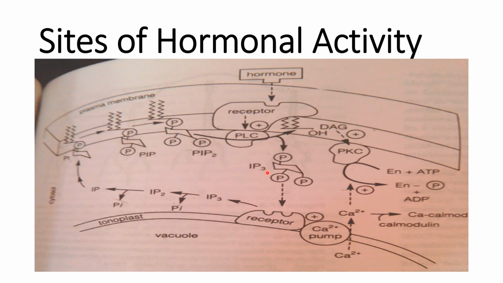Now what we have seen is IP3 from the hydrolysis of PIP2 getting attached to the receptor. The remaining IP3 that doesn't get bound gets further dephosphorylated, releasing IP2, then IP, and again binds to the membrane, and the cycle goes on. The remaining DAG is left here. IP3, being water soluble, went to the tonoplast, but DAG is water insoluble, so it keeps on binding to the plasma membrane.